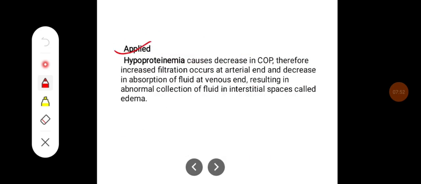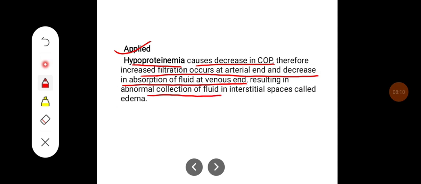Some of the applied aspects related to the lymph: hypoproteinemia leads to a decrease in the colloidal osmotic pressure. Therefore, increased filtration occurs at the arteriolar end and absorption of the fluid at the venous end decreases, resulting in abnormal collection of fluid in the interstitial spaces, which is called